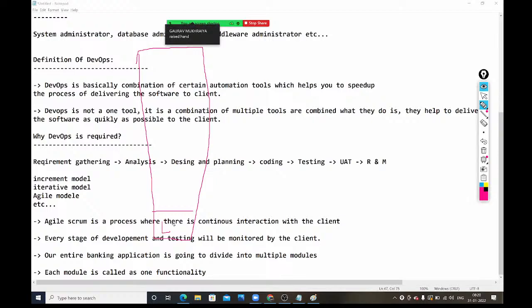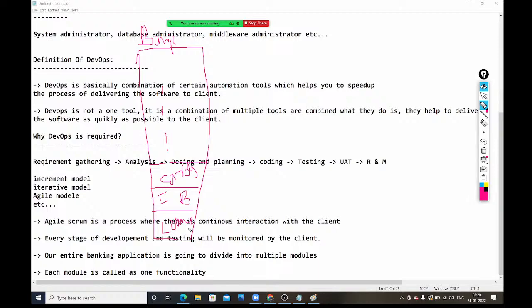First module, suppose, assume, is the loans module. Second module is net banking, internet banking. Third module is the cards module, credit cards or debit cards. Like this, etc. Our bank application is divided into multiple modules: loans, internet banking, credit cards, debit cards, insurance, like this. The project is divided into multiple modules.